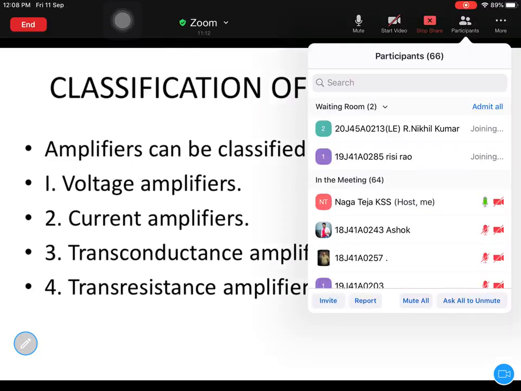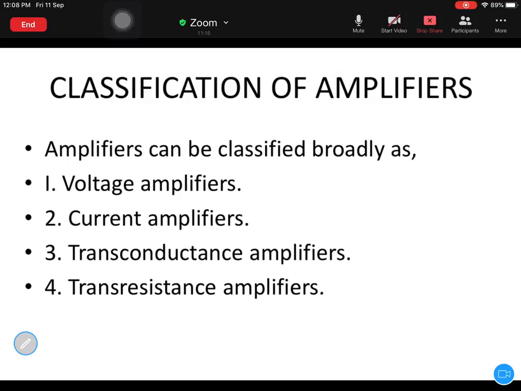There are different types of devices we can use as voltage amplifiers. One of the best devices is the BJT, bipolar junction transistor. Under certain configuration, it will act like a voltage amplifier. I have discussed this amplification process with respect to different modes, and I told you that especially in active mode a transistor will act like an amplifier, and if you go to other modes like saturation and cutoff mode, the transistor will act like a switch. Remember that.